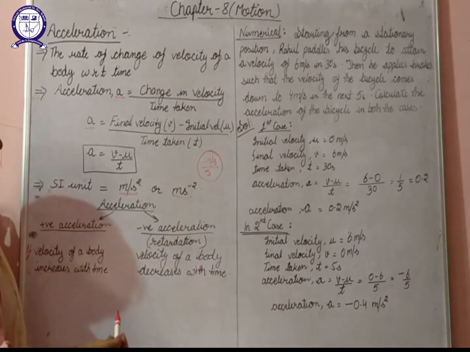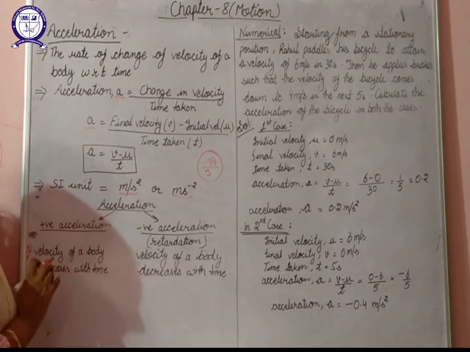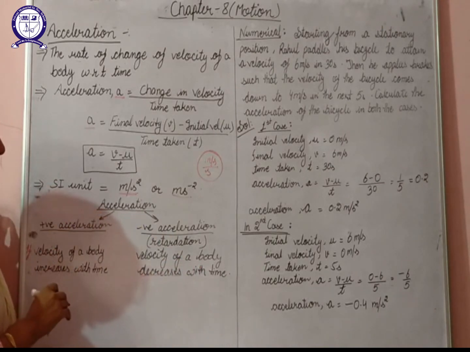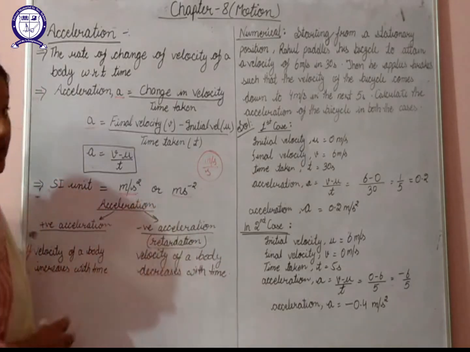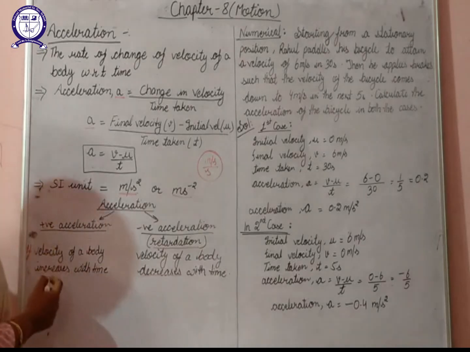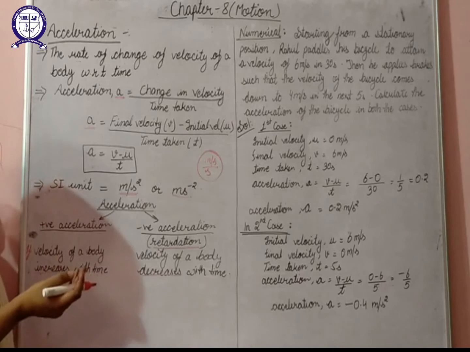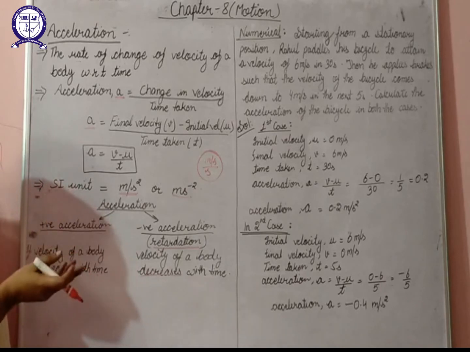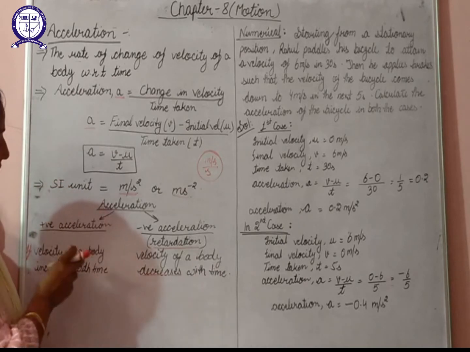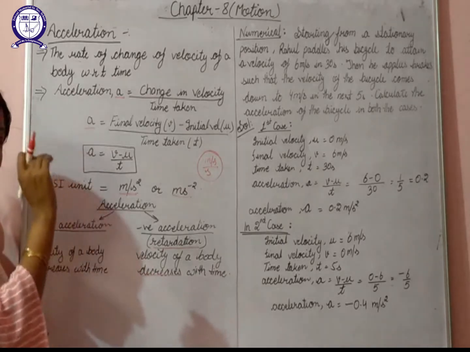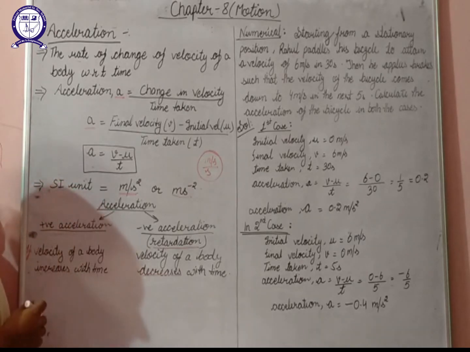Next one is negative acceleration. If the velocity of a body decreases with time, then it is said to have negative acceleration, and negative acceleration is also known as retardation. Now let's consider an example of positive acceleration. Suppose you start your bicycle from rest. So in the beginning your velocity is 0. When you start to pedal your bicycle, what happens? The velocity starts to increase slowly. So at that time we can say that you are in positive acceleration.